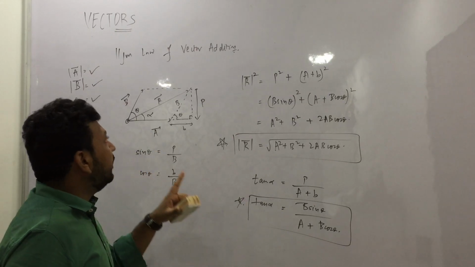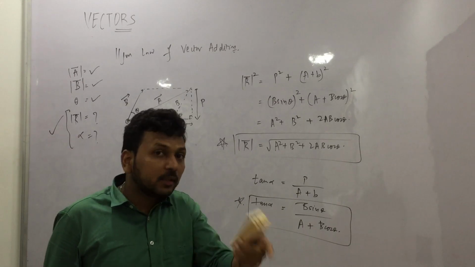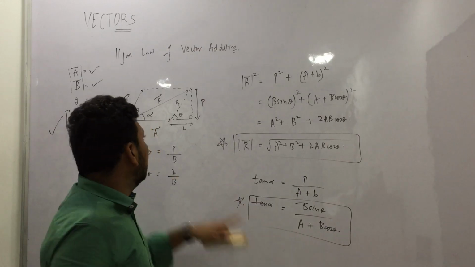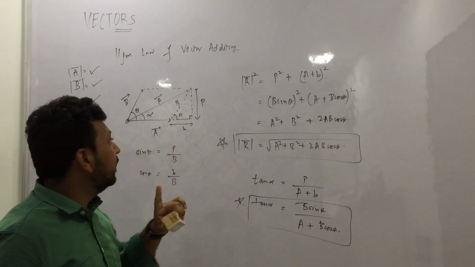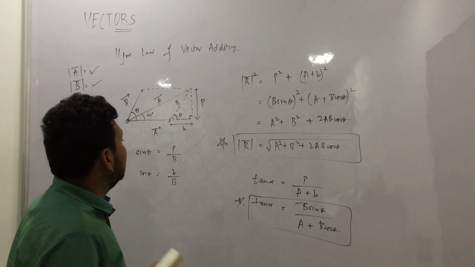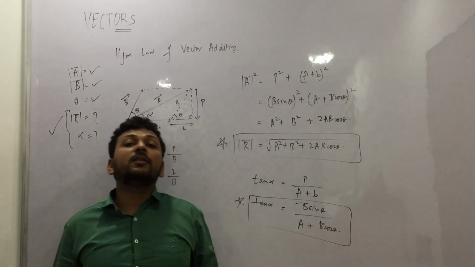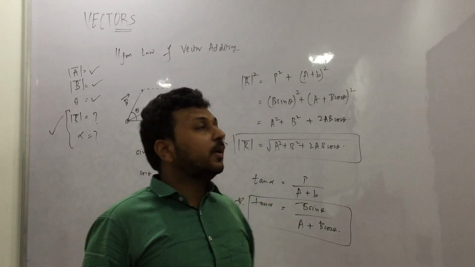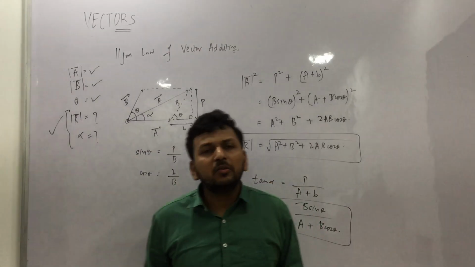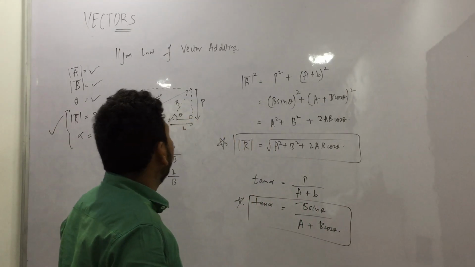Whatever is mentioned in the question, find the direction of resultant with this vector, whatever is this vector, you have to consider it as A, because the alpha has come between A and R. So this is what you have to remember. Very important derivation, very important formula. You have to use it everywhere in 11th, 12th, in IIT JEE, NEET and CBSE preparations. And once you do it with your hand 2-3 times, you will find it very easy.